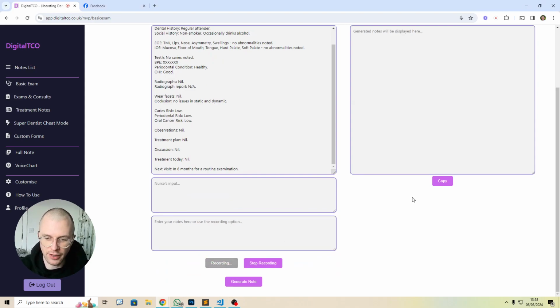Patient attended today for an examination. They complained about some pain from the upper right quadrant. They're unsure of which tooth it is. It's a throbbing pain. It's constant, keeping them awake at night. 9 out of 10 severity. On exam, they're fitting well. The upper right quadrant is heavily restored. The BPE is 222/232, indicating generalised calculus with localised chronic periodontitis.